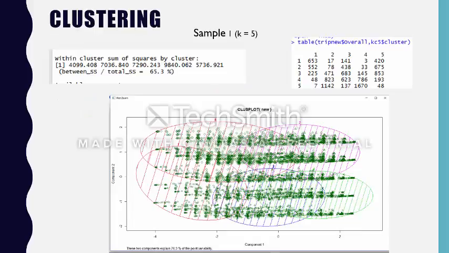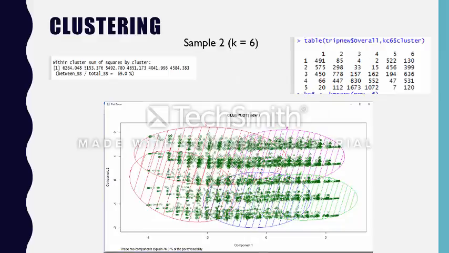We can see here that when we put k equal to 5, we got the component explained as 76.3% of point variability in the model. We can also see on the top right corner the number of data points in each cluster, and the sum of squares by the clusters is 65.3%.